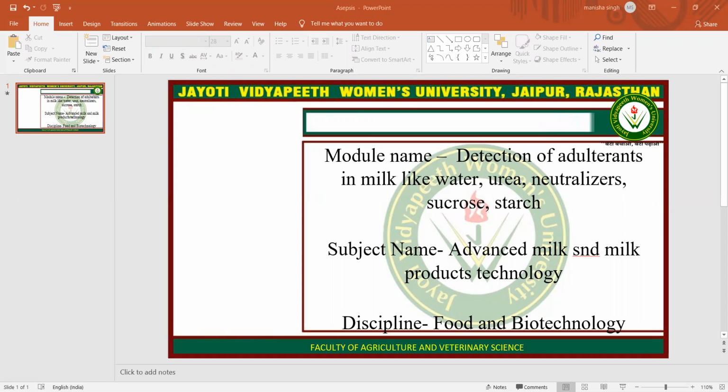Procedure is to 10 ml of milk add equal volume of 95% alcohol in a test tube and add a few drops of 0.1% alcoholic solution, that is rosolic acid. If alkali is present, a rose red color appears, whereas pure milk shows only a brownish color. The limit of detection of the method is 0.1% for sodium hydroxide and 0.1% for sodium carbonate and 0.2% for sodium bicarbonate.